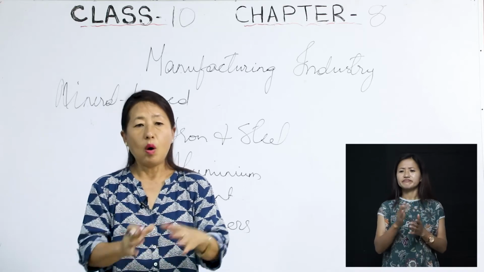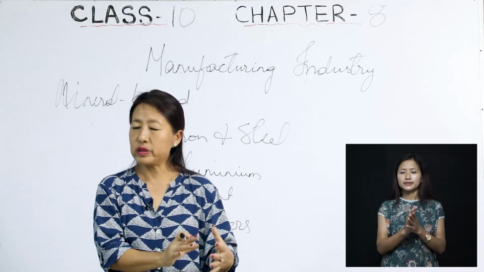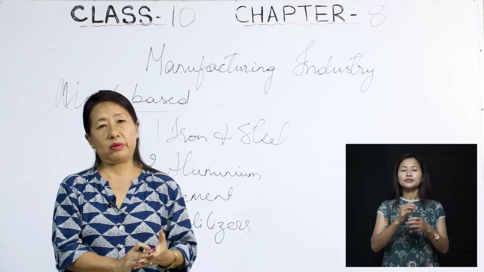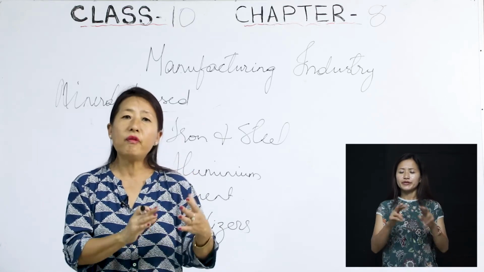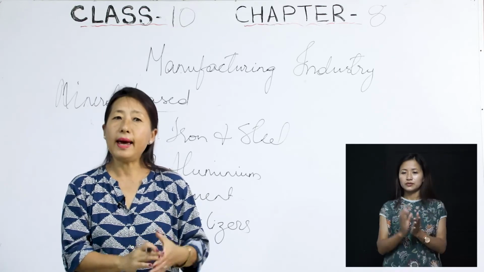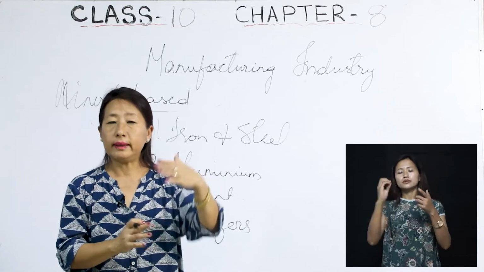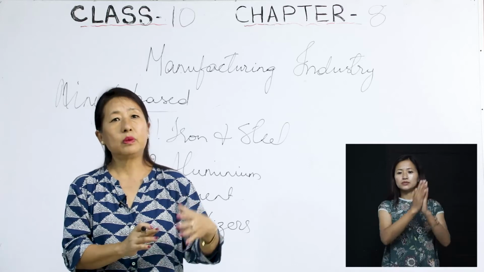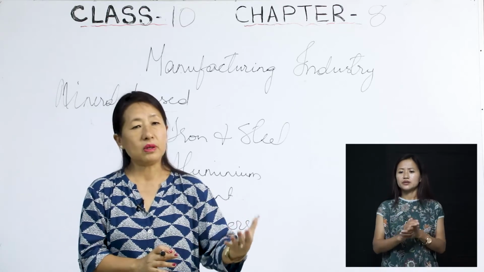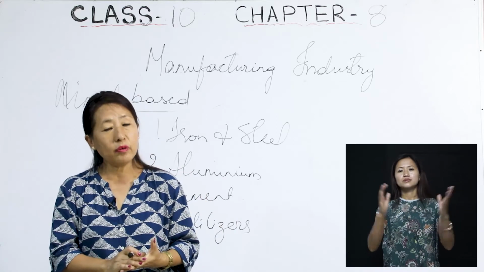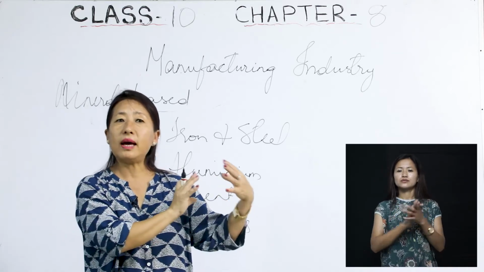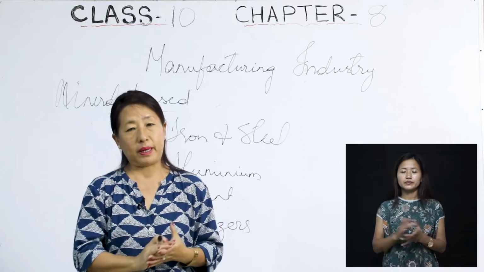On one side, manufacturing is very necessary and very important for a country's economy. India is also at the global level, based on the standard of its industries, and she is getting lots of revenue from there. That is the advantage part, or the merit part.